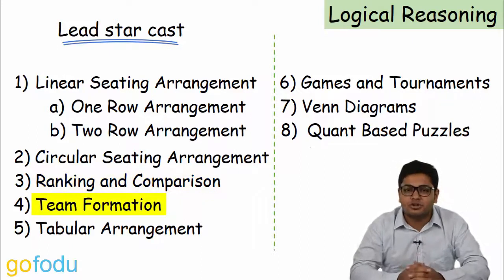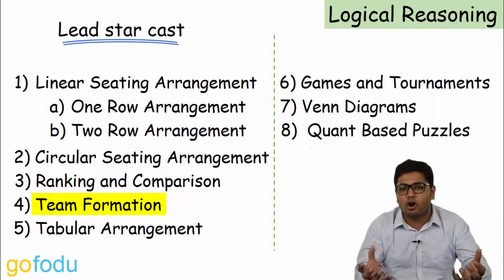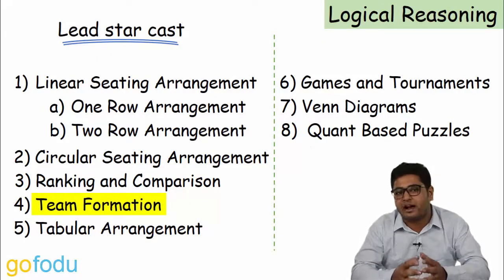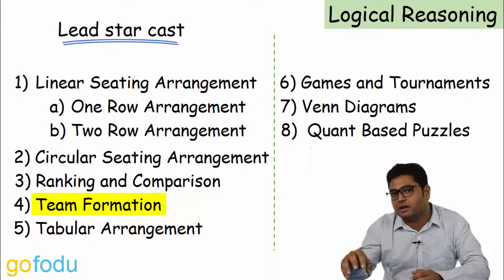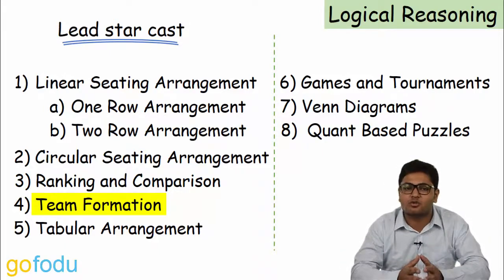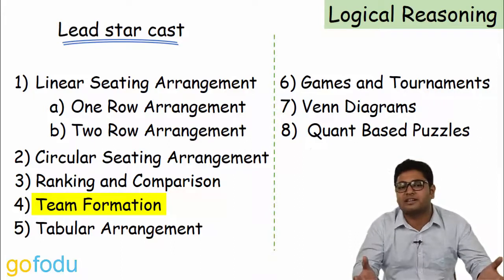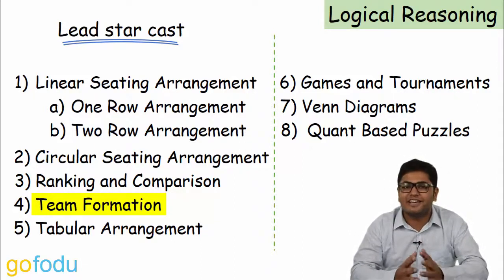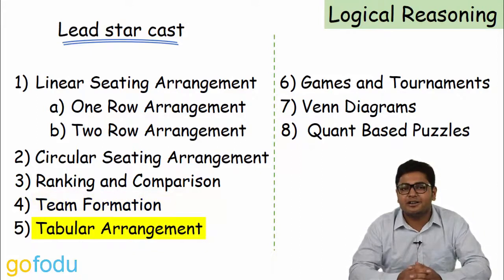In these types of questions, a group of people or objects are given to us, and according to the given conditions, we have to select people and put them into subgroups. The given conditions will specify as to when a particular object or a person can be included or cannot be included. Next, we have tabular arrangement, one of the most important topics of reasoning.